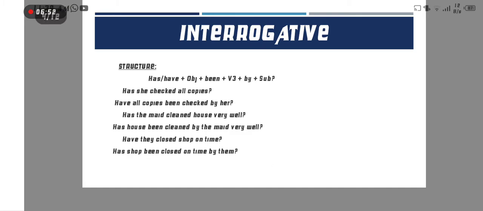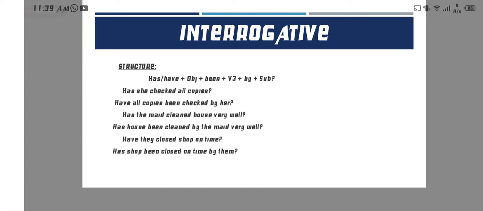Now interrogative. First we put have and has for the interrogative. We know that we always put the helping verb first. So here the helping verb is has and have, then object, been, verb third form, and then by, and the last one is the subject, then question mark. The first example is: has she checked all copies? Here all copies is the object, checked is the verb, and she is the subject.